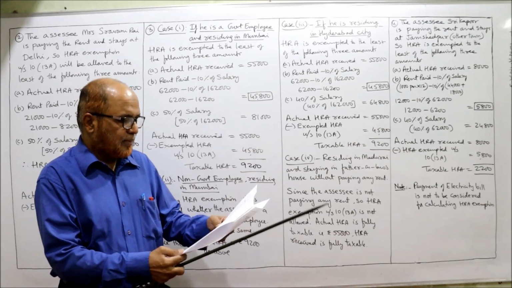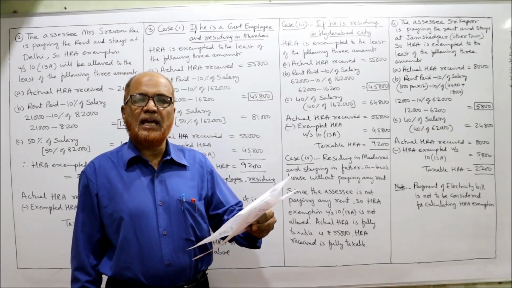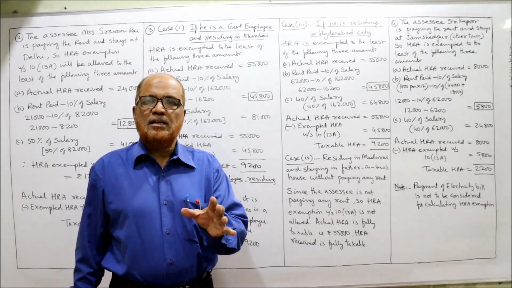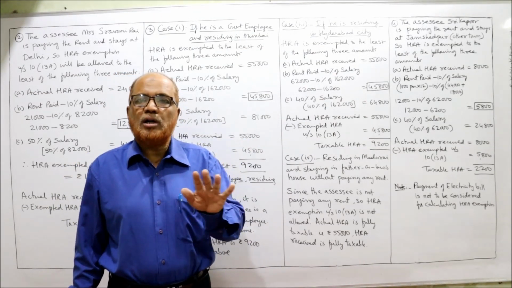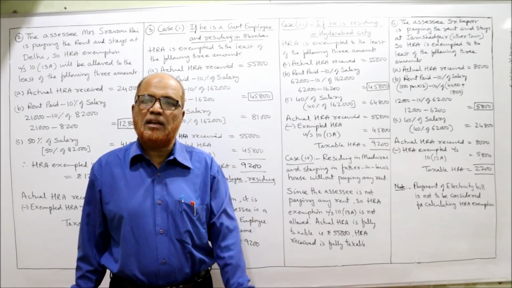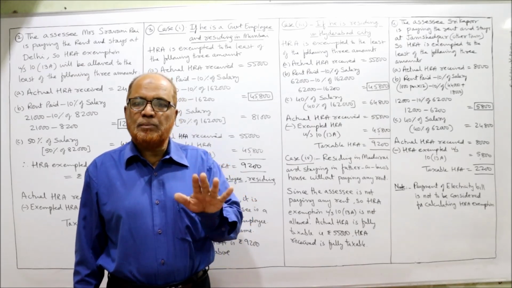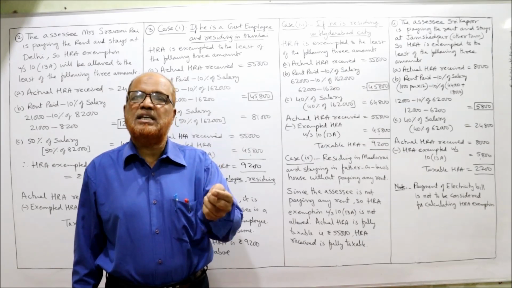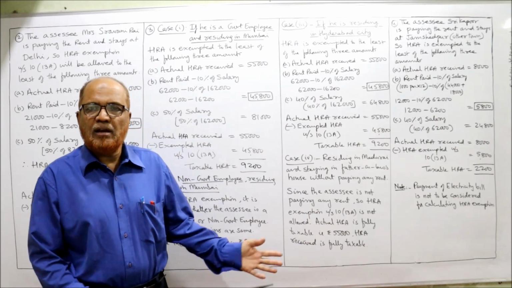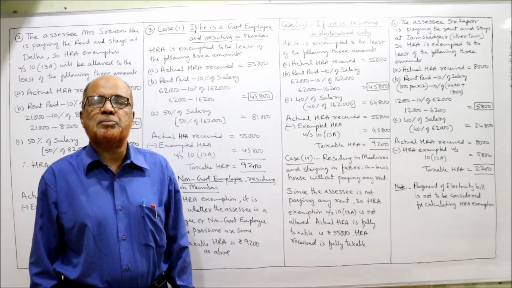Now case 4, if he is residing in Madurai, Madurai means other town, and staying in father-in-law's house without paying any rent. Here he is getting HRA but is not paying any rent because he is living in his father-in-law's house. Income Tax Act says no exemption will be allowed. Exemption will be allowed only if he stays in a rented house and rent is paid. Here, no rent is paid. Living in father-in-law's house, that means no exemption.